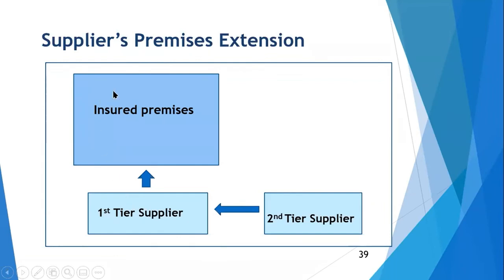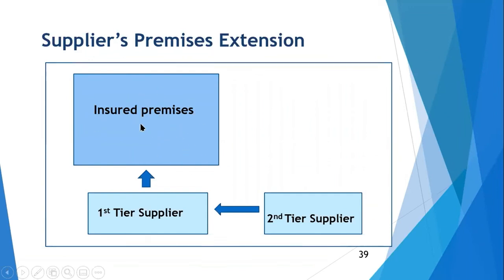And again, no supply here. And there can be a production loss in insured premises. Understand? Practically, it does not happen because they have got multiple suppliers. If one supplier fails, they can start taking supplies from other companies. No company is dependent 100% on one supplier. But theoretically, if they are dependent on one supplier, in small cases, it happens. In case of automobile industry, big plants, it does not happen. They are not dependent on one supplier. But if it happens, then in that case, BI loss can be paid here.